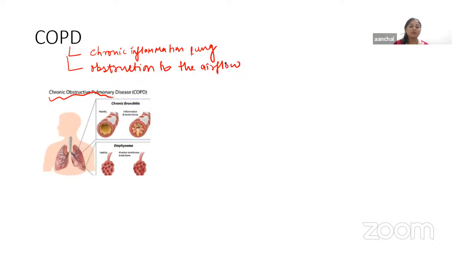Now various kinds of symptoms are there. The person will have breathing difficulty, because obviously if there is any kind of obstruction in the airflow, breathing difficulty is a very common symptom. Then cough will be there, mucus or sputum production, and wheezing will be there. It is typically caused by long-term exposure to irritating gases or particulate matter, or any matter that the person may be allergic to, most often cigarette smoking.